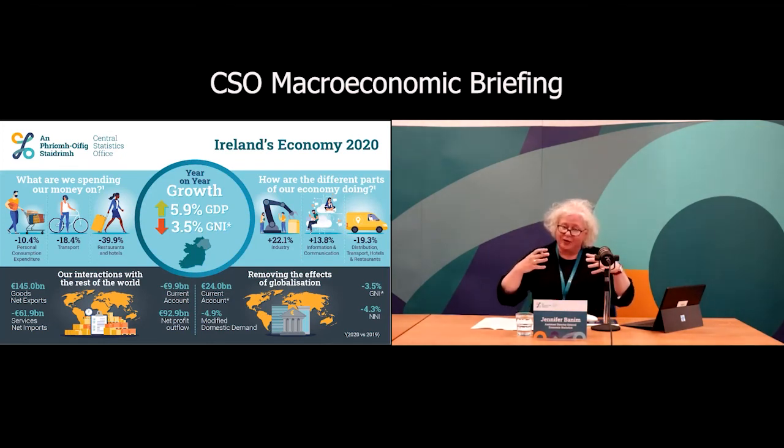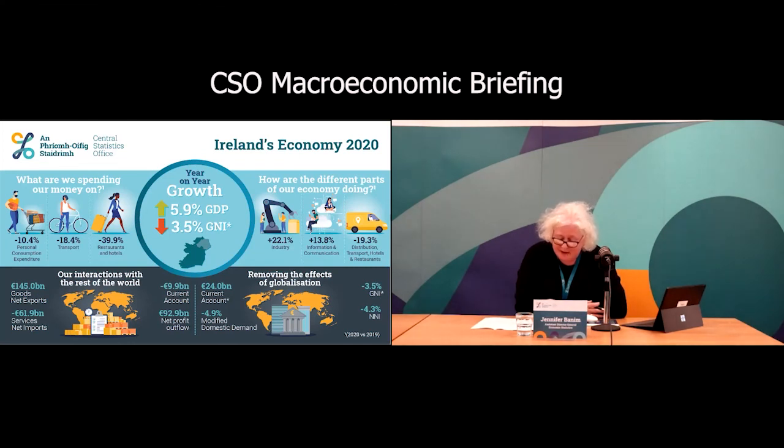When we look then at the whole of economy indicators that have those globalization impacts removed from them, down on the bottom corner there of our infographic and in the center there as well, you'll see GNI star actually contracted by 3.5% in 2020. And then NNI, the new deglobalized indicator that we've included in the results for 2020, contracted by 4.3% in 2020. NNI closely mirrors the GNI star series, and you'll have seen that in the graphs. So that gives you a sense of what's happening overall in the economy when you take out these globalization effects.